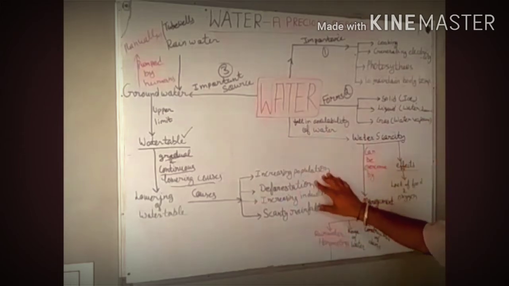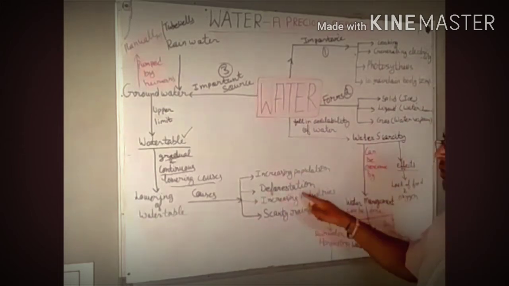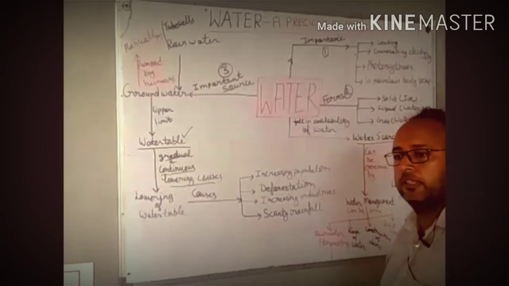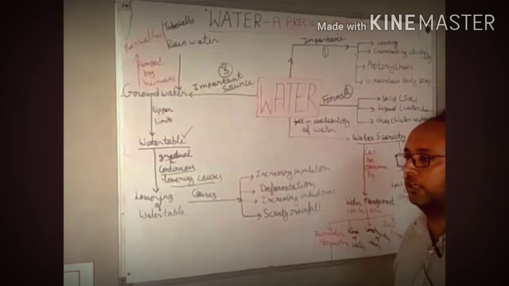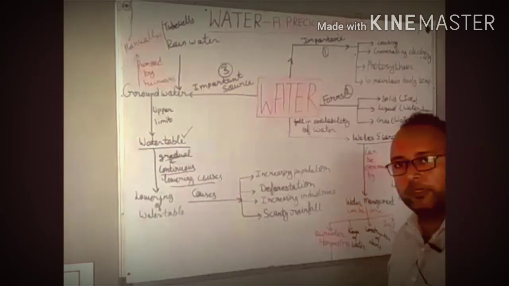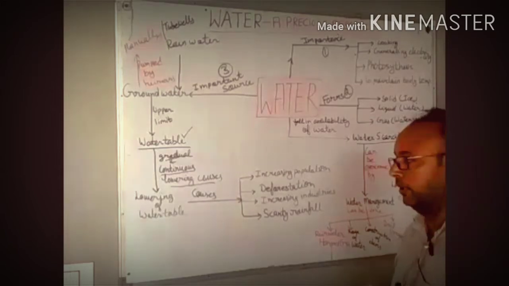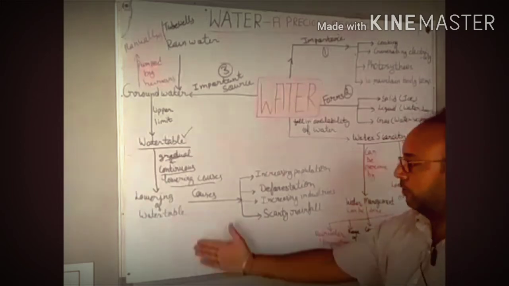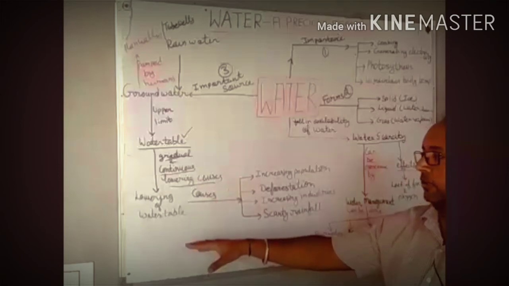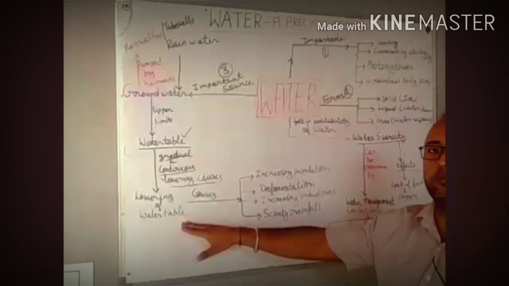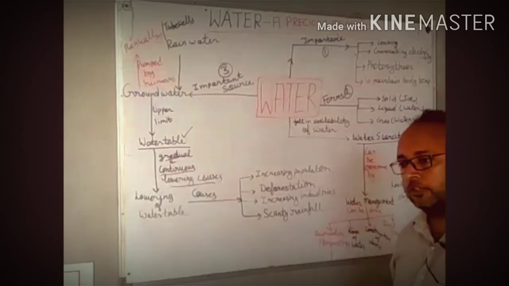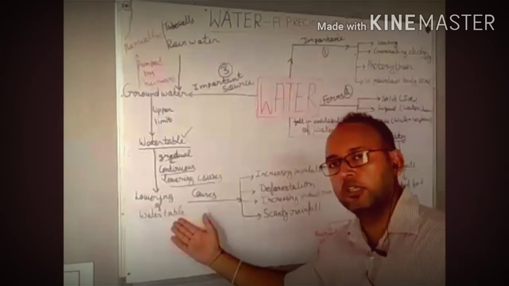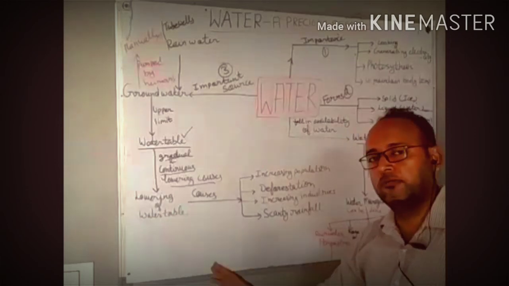Next is deforestation. We know deforestation is the cutting down of trees. If deforestation takes place, then a lesser amount of rainfall will be there. Less rainfall means lowering of the water table, because a lot of water goes inside the ground, inside the earth, to fill and update that water table. If less rain is there, then the rainwater source for this water table will not be there.